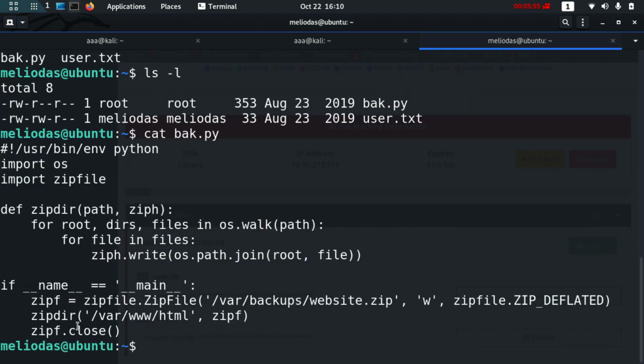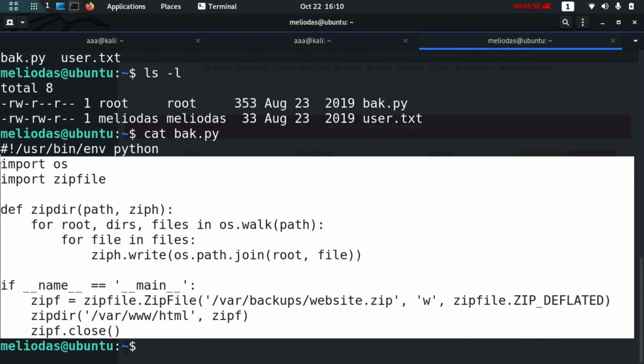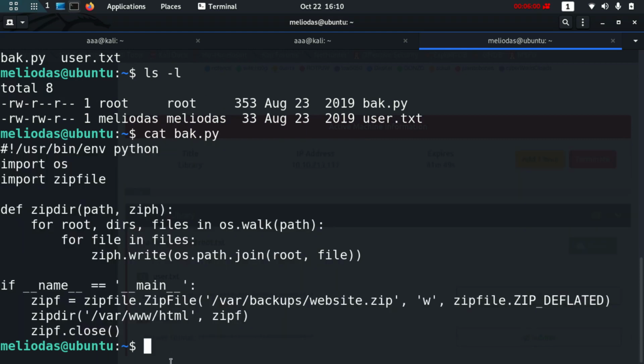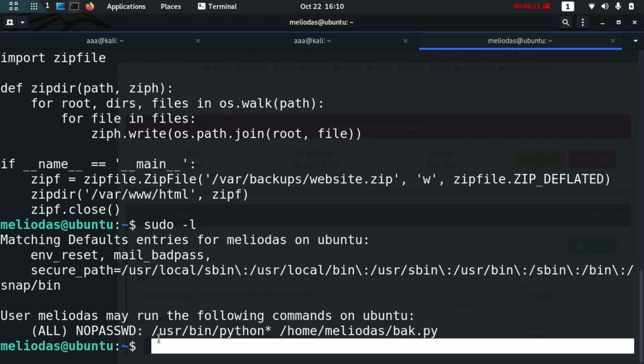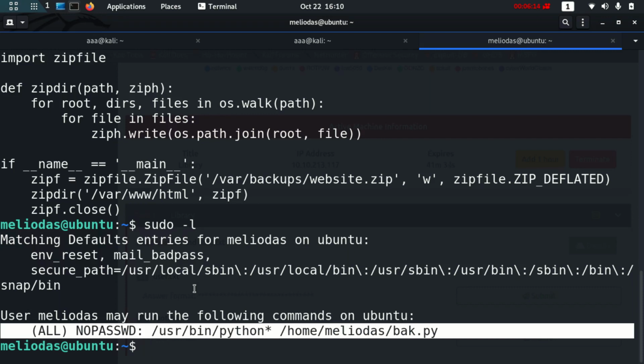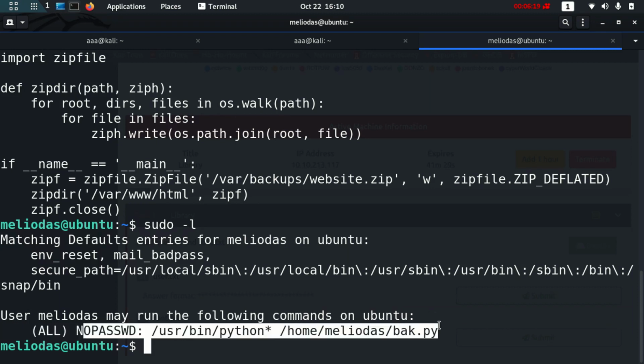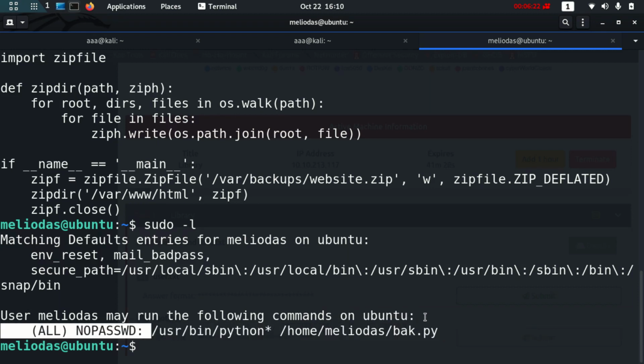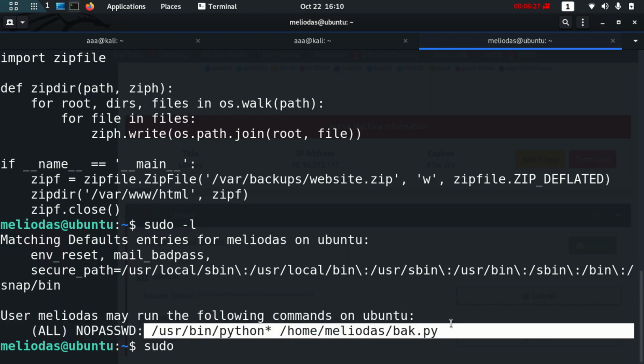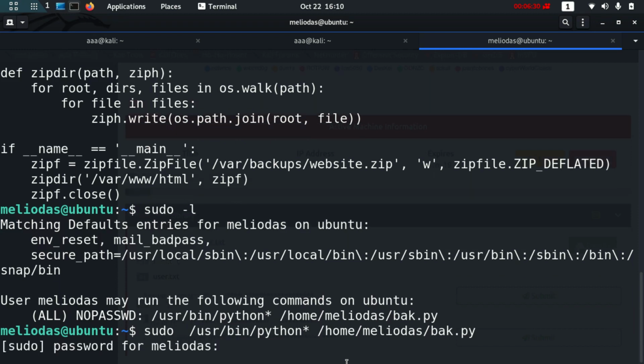If I cat it out, it has some Python code in it. So there is a file which is owned by root. Now let me check sudo -l to see which of these commands in total I am allowed to use as root. So I am allowed to use this command as root. If I type sudo and run this, it won't show me any error. So let me copy this, paste this, and the password.